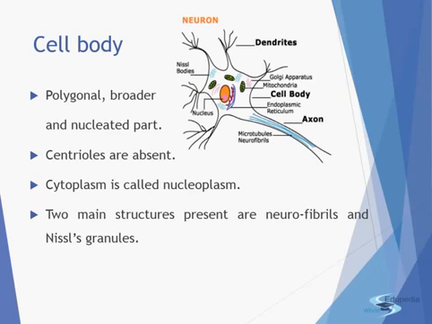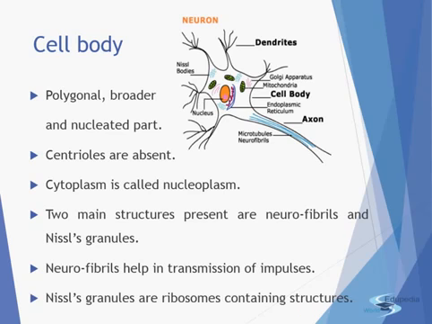And the two main structures which are present are the neurofibrils and the Nissl's granules. Now the Nissl's granules have an important function. First of all, the neurofibrils help in the transmission of the impulses. And the Nissl's granules are ribosome-containing structures. And what does the ribosome do in the cells? Yes, it helps to form the proteins.